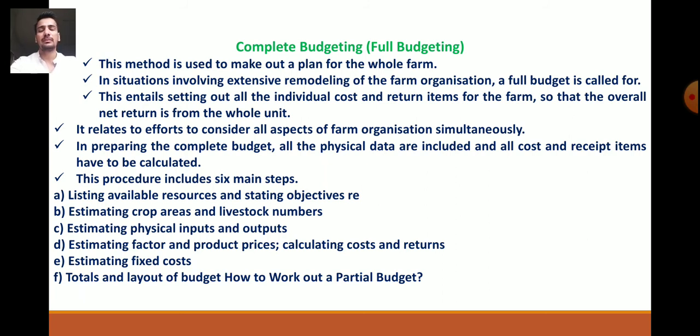In preparing the complete budget, all the physical data are included, and all the cost and receipt items have to be calculated.